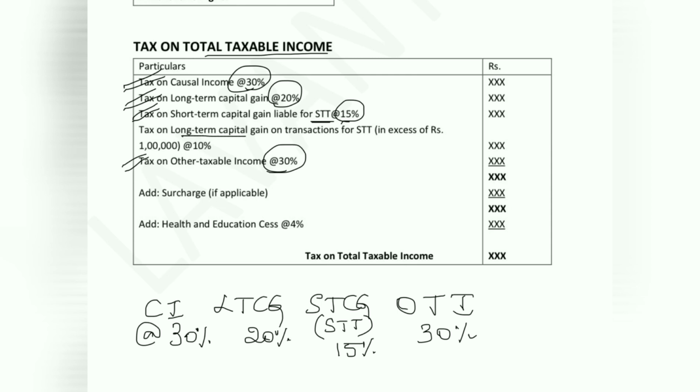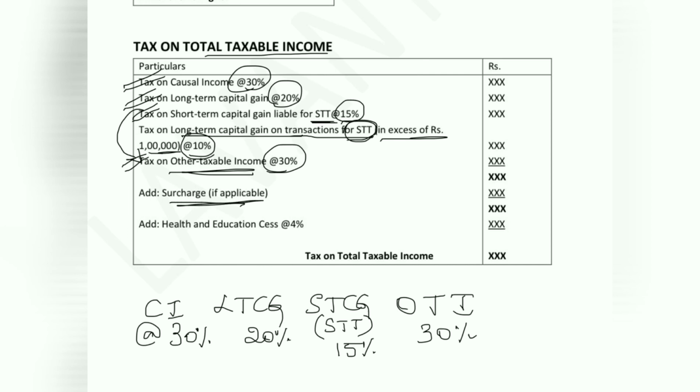If long-term capital gain is included under transaction value of security transaction tax, then the amount in excess of rupees 1 lakh will be taxable at the rate 10%. If short-term capital gain is not included in STT, then it is taxable under the 4th head, other taxable income.